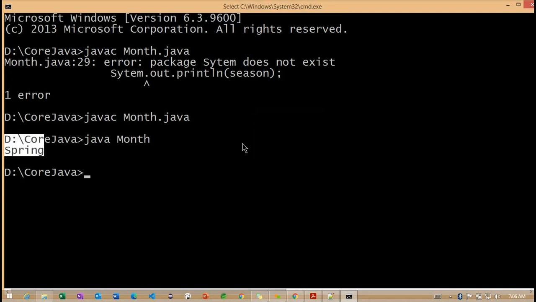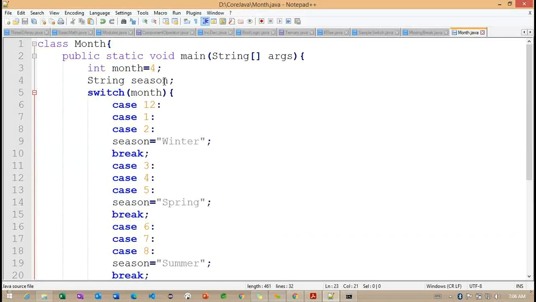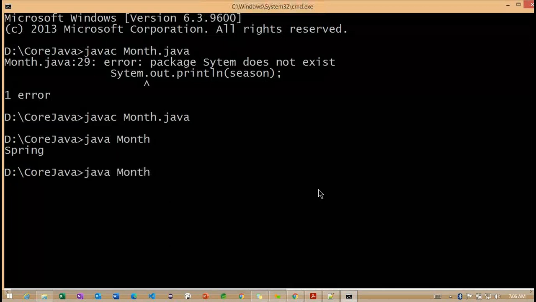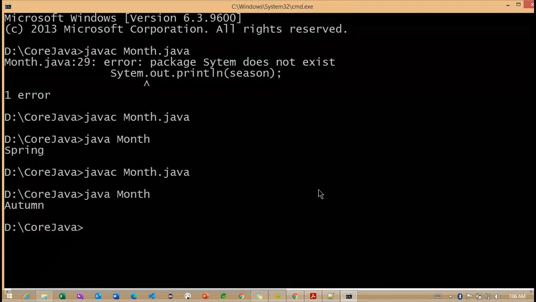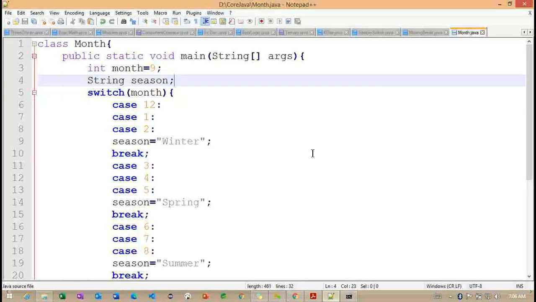If I change it, instead of 4, I want to give a 9. Let me compile one more time and execute. Now you can see the season is changing.